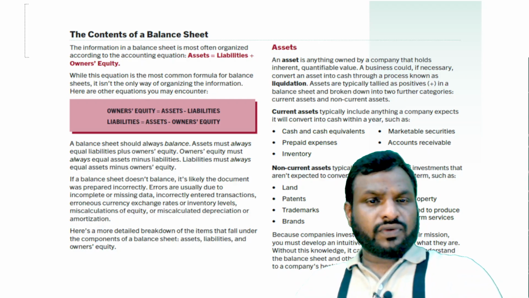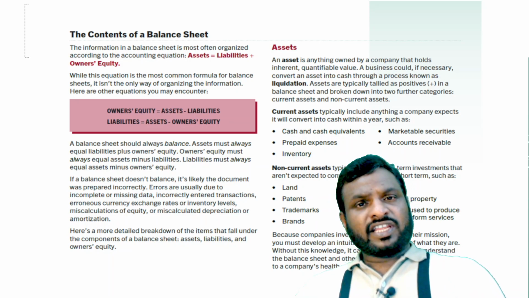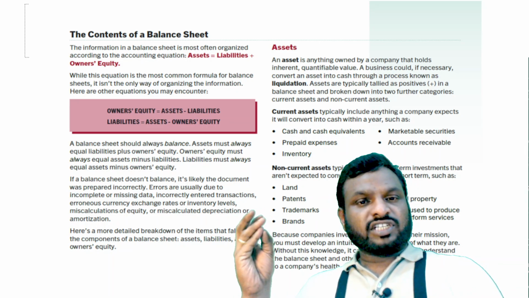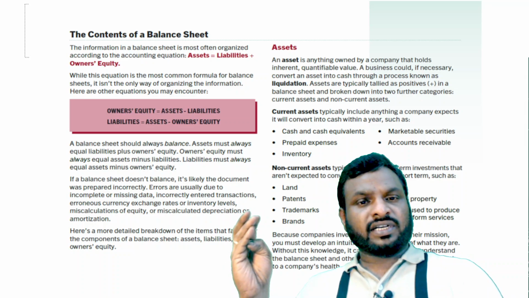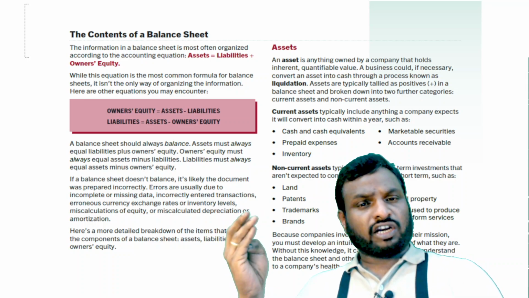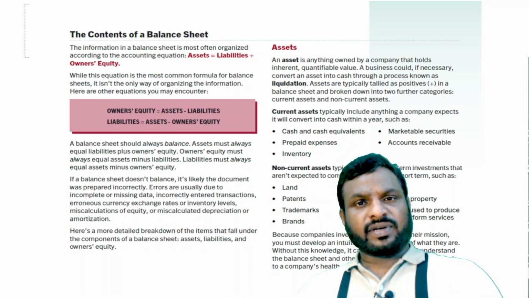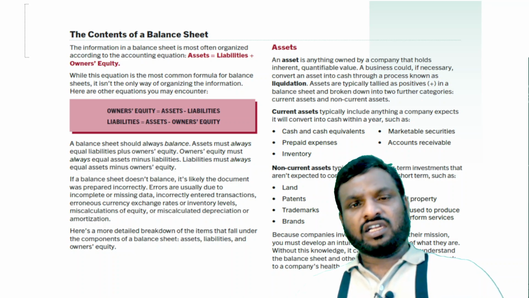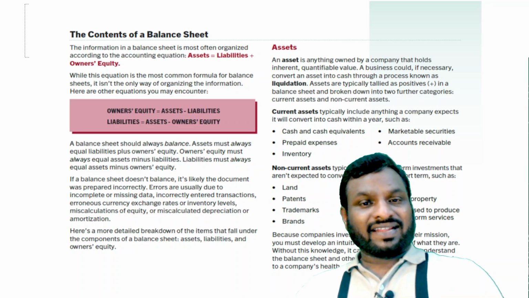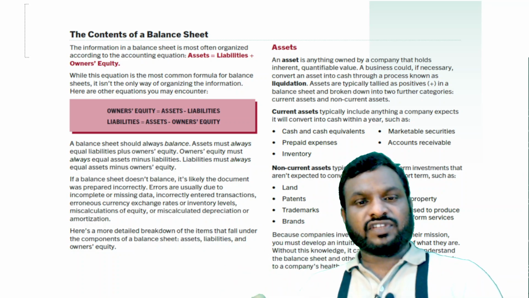Coming to the balance sheet, as I explained, there are 5 statements. One is the income statement, number 2 the balance sheet, number 3 the cash flow statement, number 4 the statement of changes in shareholders' equity, and a statement of other comprehensive income along with notes to accounts. These are the 5 financial statements, and the second financial document is called the balance sheet. The name itself says balance sheet. Balance sheet means there is balancing. What are we balancing? Here we balance assets with liabilities and equity.